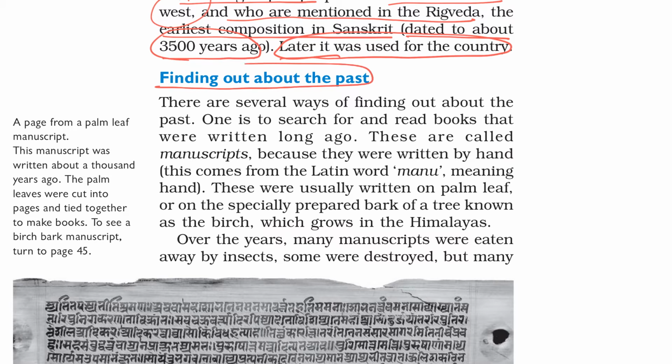Finding out about the past. There are several ways of finding out about the past. One is to search for and read books that were written long ago. These are called manuscripts because they were written by hand. This comes from the Latin word manu, meaning hand. Manuscripts means written by hand.